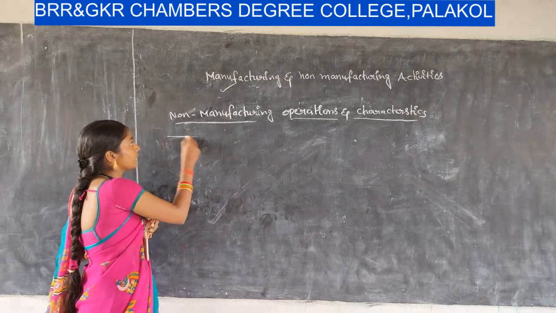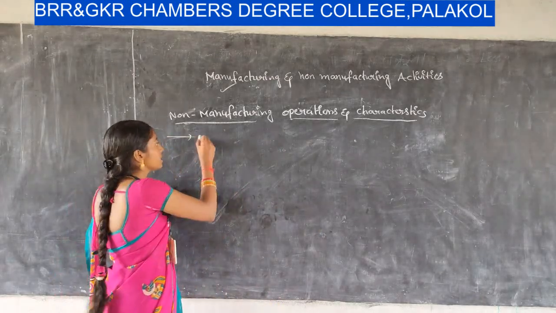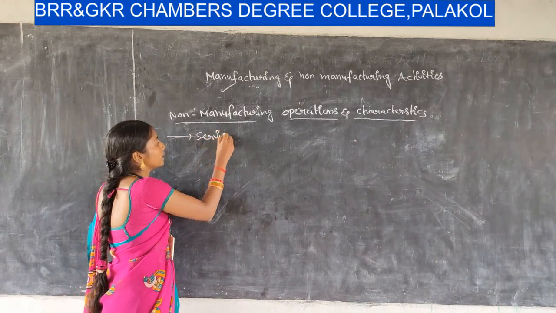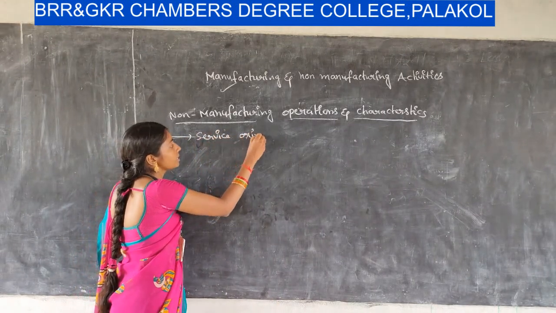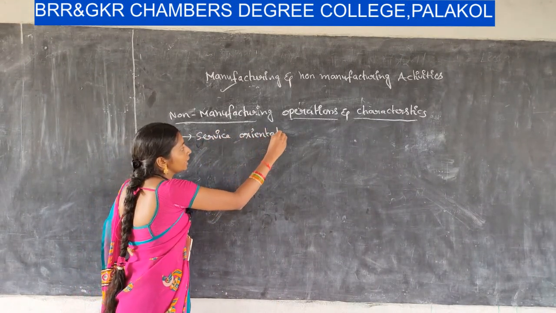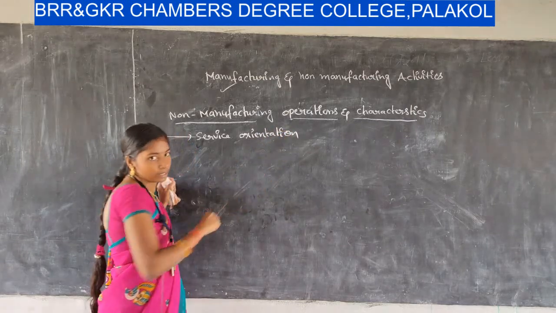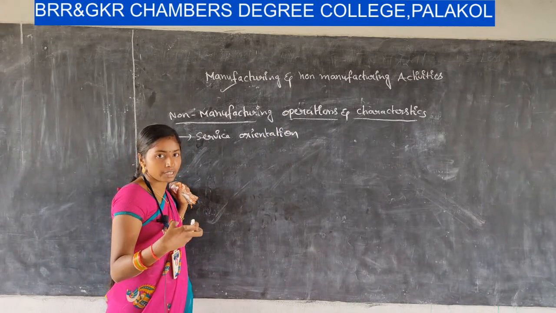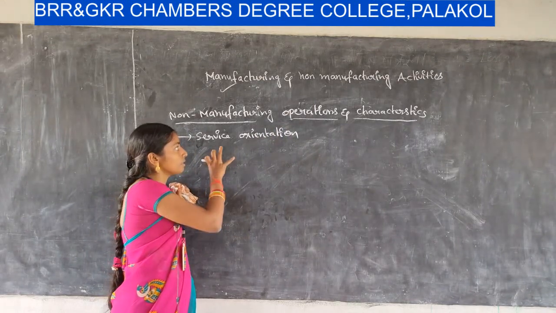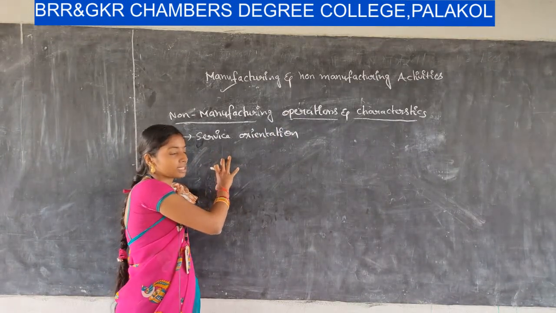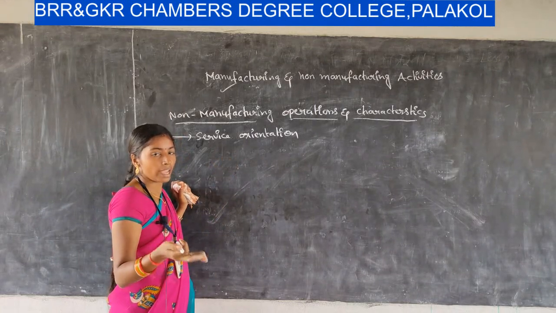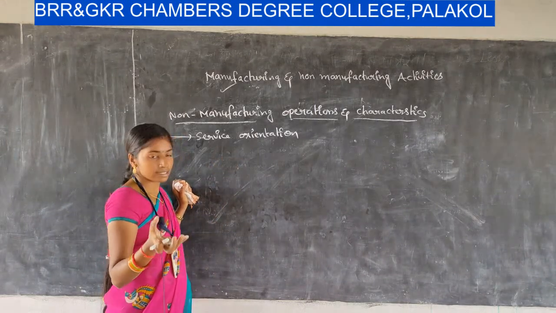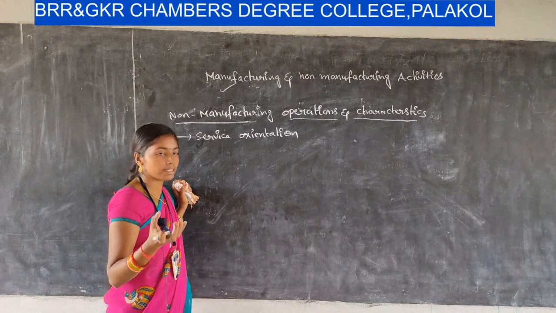So the basic character of a non-manufacturing organization is service orientation. It provides services to the people, and by doing so, it collects some fees in return. So service organizations in today's scenario have the highest importance in society.